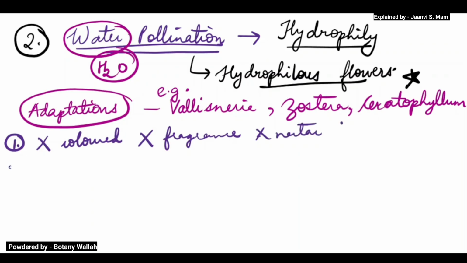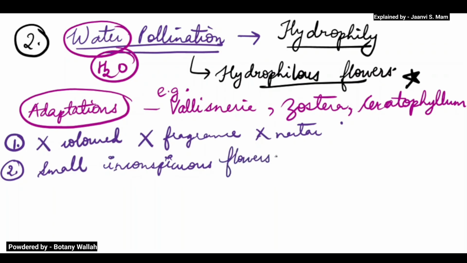The flowers are very small, not easily visible, inconspicuous. Inconspicuous means they are not easily visible. These are the points.